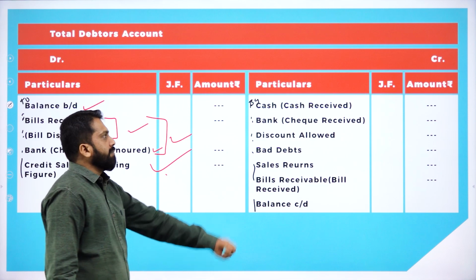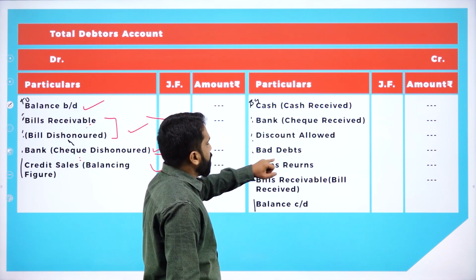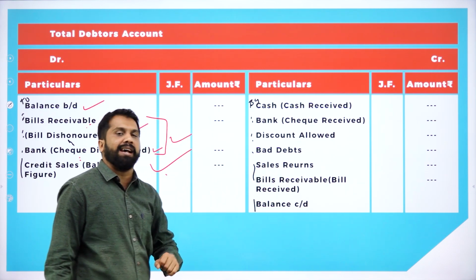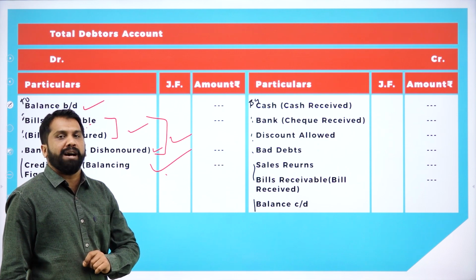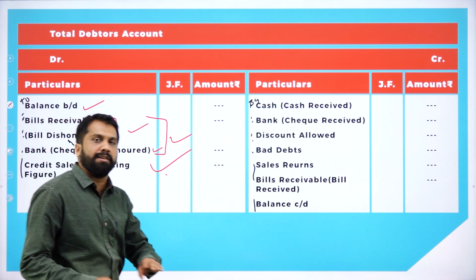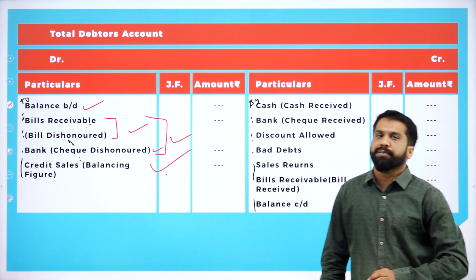Clear? Cash received, bank received, discount allowed, bad debts, sales return, bills receivable, balance carried on, like your closing balance. Don't remember this, only remember this. Clear? This is all about your debtors account.